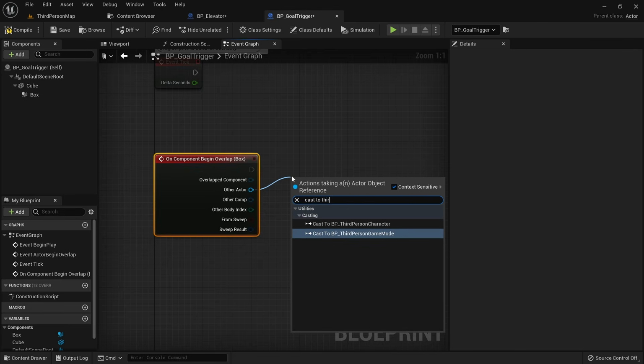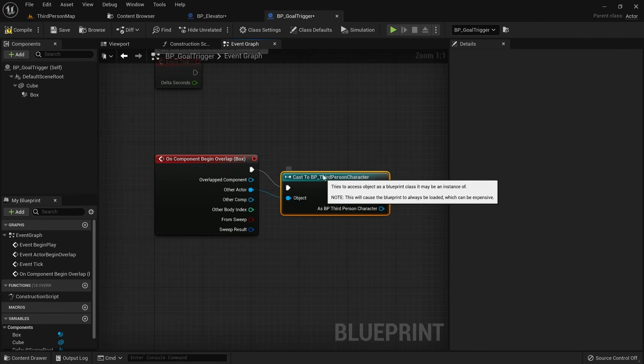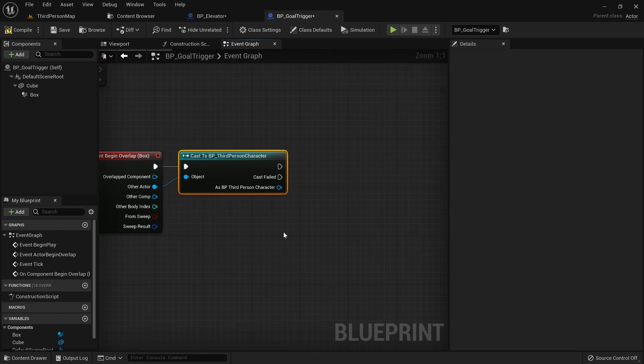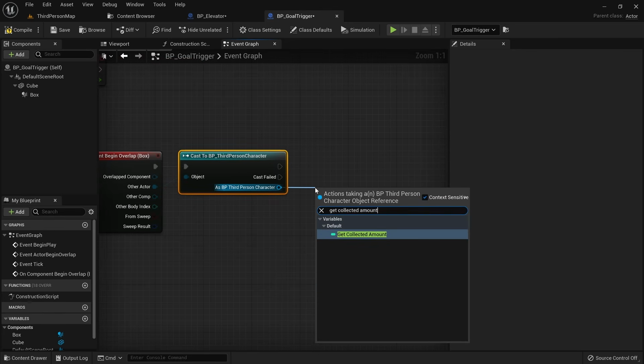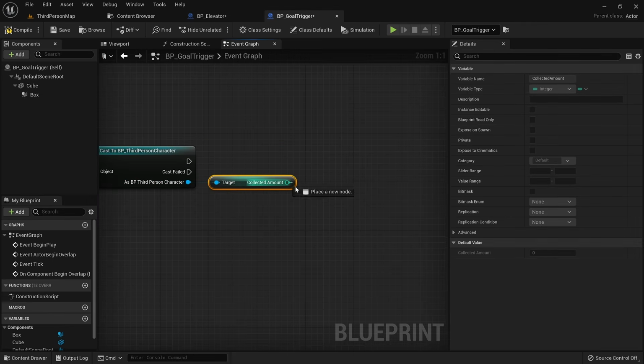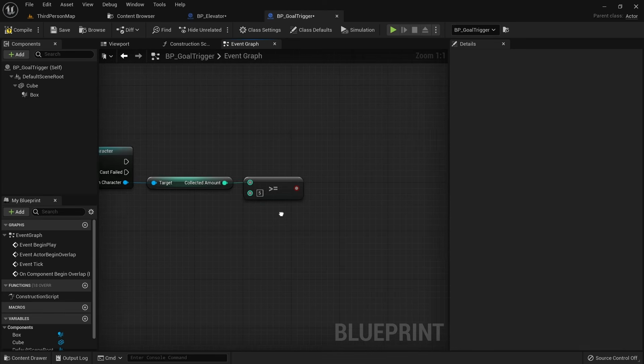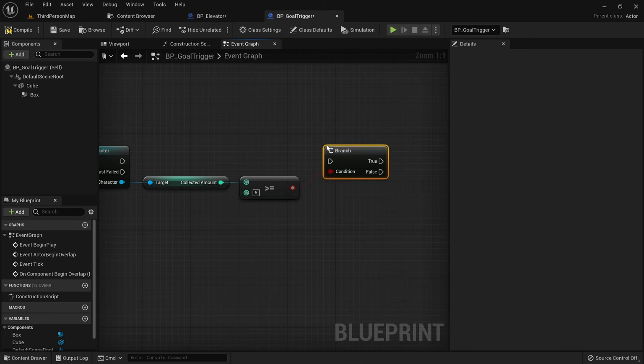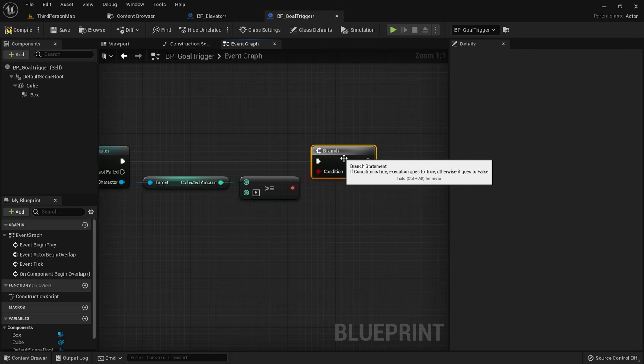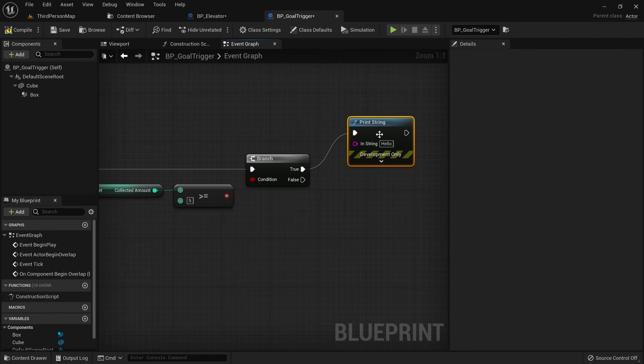When the player overlaps, we want to have two different outcomes, depending on whether or not the player collected more than 5 pickups. To do this, we need to introduce branching logic. We can get the collected amount from our player and then check if it's greater or equal to 5. This node will return either true or false. We can then add a branch node here which will have separate execution flows for true and false. If you are familiar with programming, this is quite similar to an if-else statement. At first, let's just display a message that changes depending on if the statement is true or not.